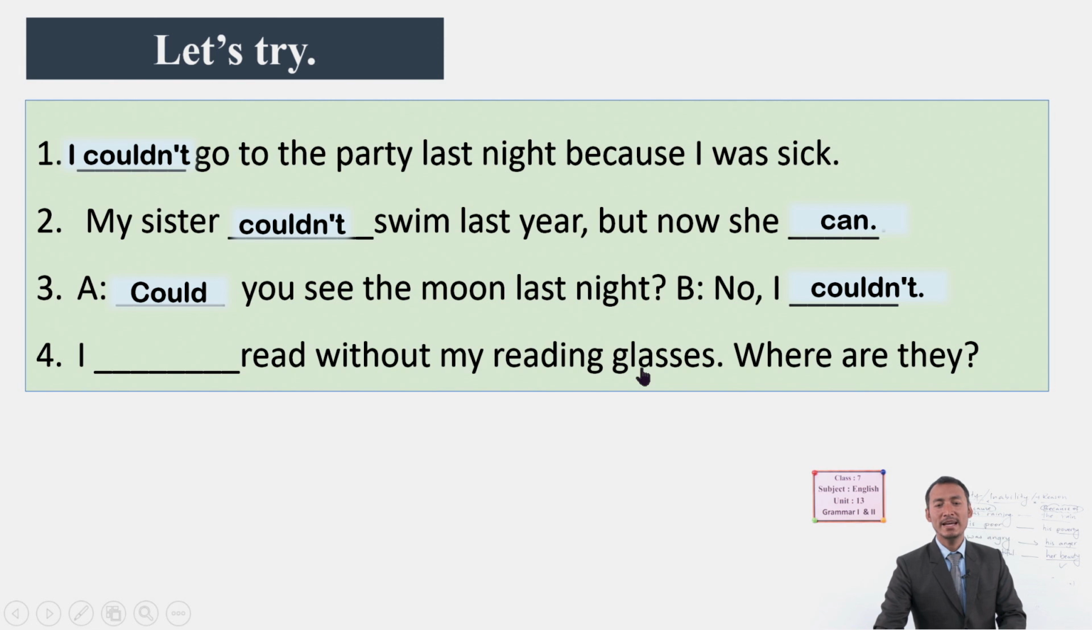Read without my reading glasses. Where are they? So here, someone is looking for the glasses. It means that he or she is not able to read. So we say inabilities, express inabilities, like I can't read without my reading glasses. Where are they? Okay, this is how we can express abilities and inabilities.